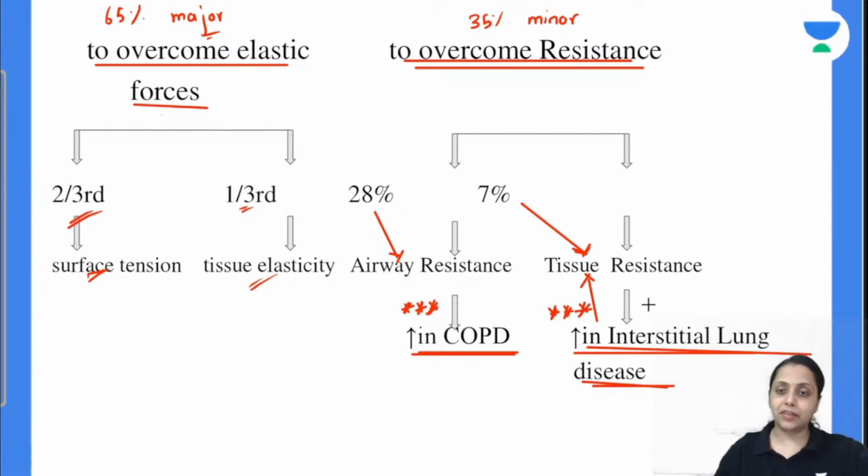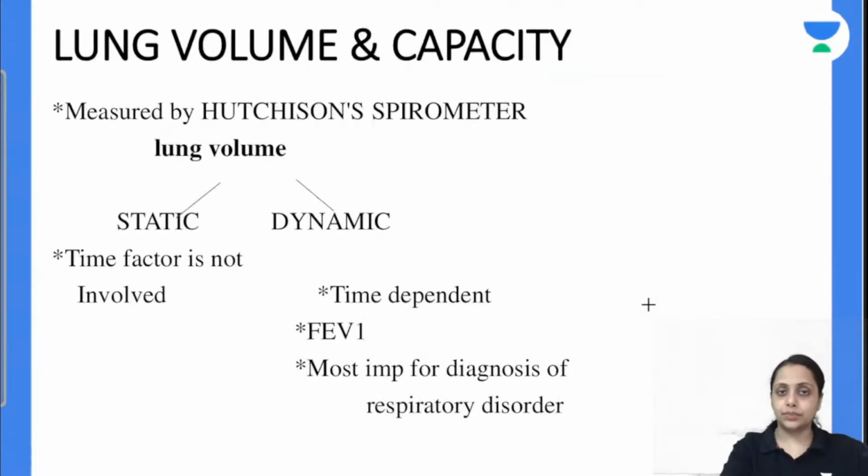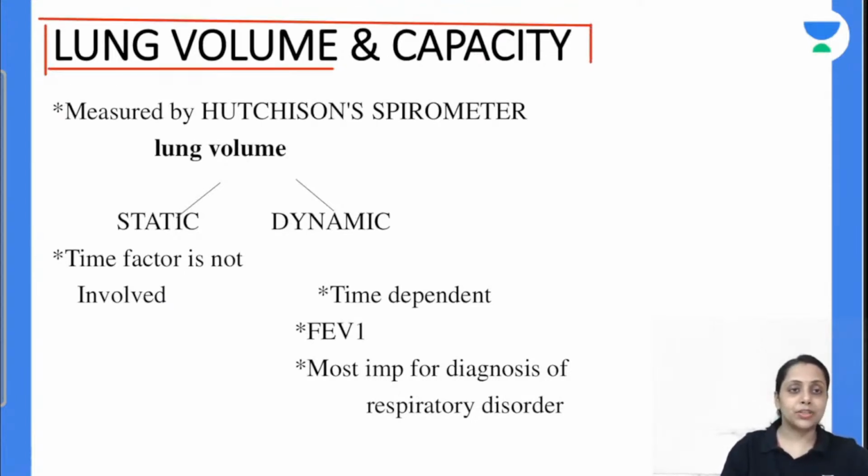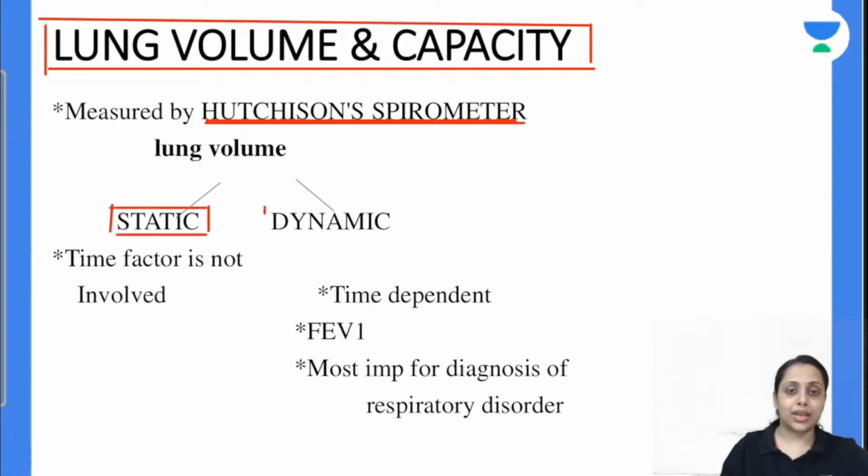Is this clear with everyone? Moving further to the lung volume and the lung capacity. This lung volume and lung capacity is measured by a spirometer, and that spirometer is known as the Hutchinson spirometer. So we have two types of lung volume, static lung volume and dynamic lung volume.